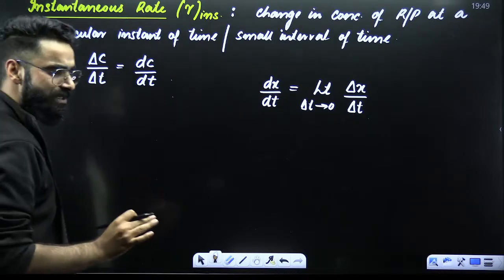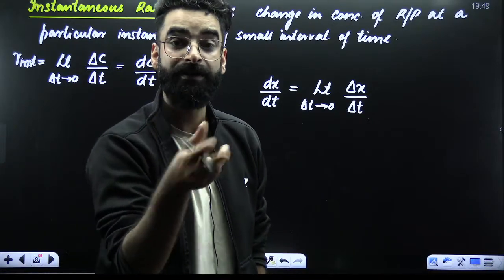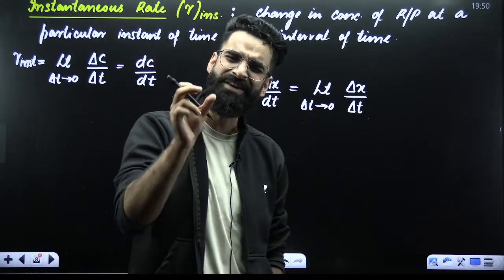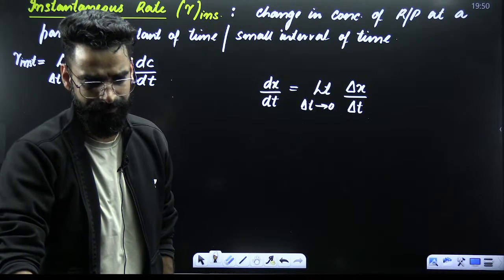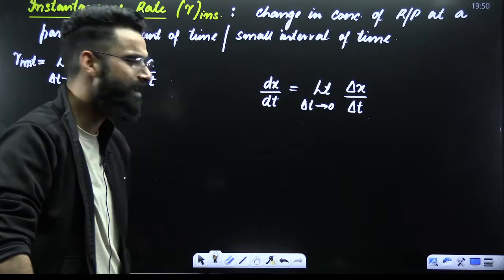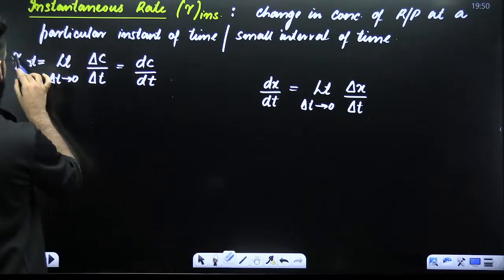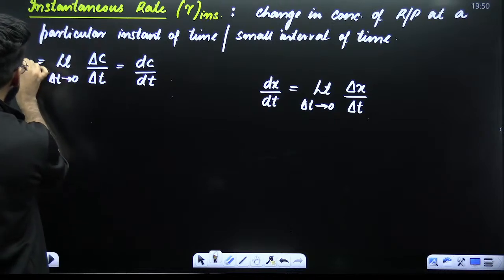So in short, whenever you calculate rate of reaction in a bigger time interval, that's your average rate of reaction. And whenever you calculate rate of reaction in a very, very small interval, you call that the instantaneous rate. That is the simple difference. And how do we represent this instantaneous rate? dC upon dt.